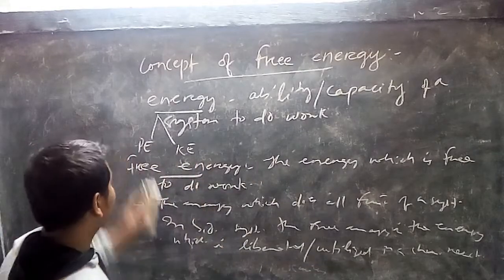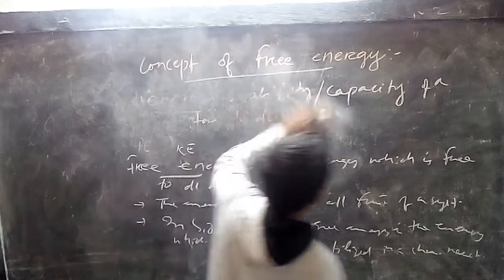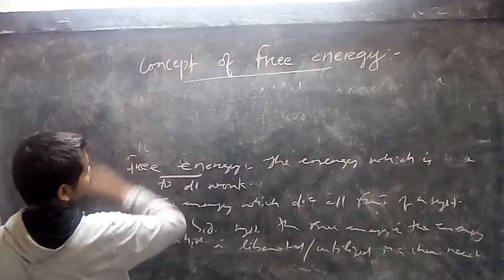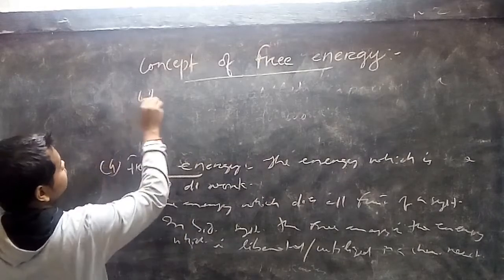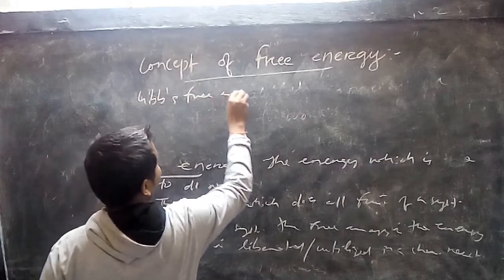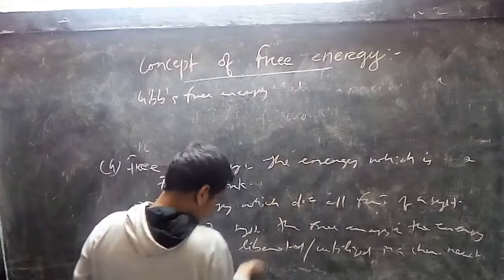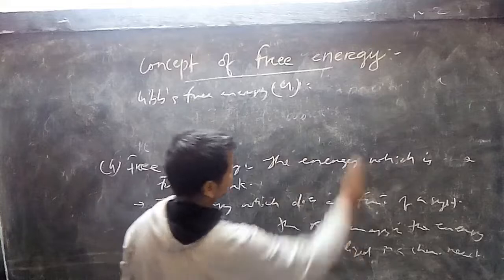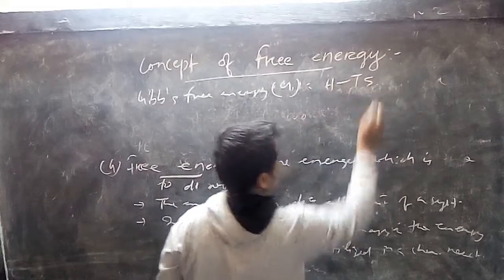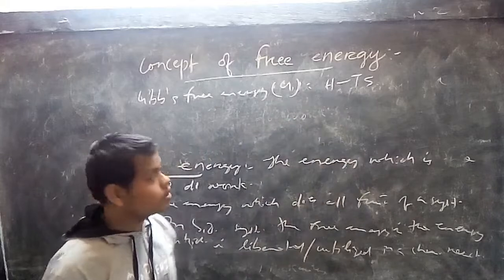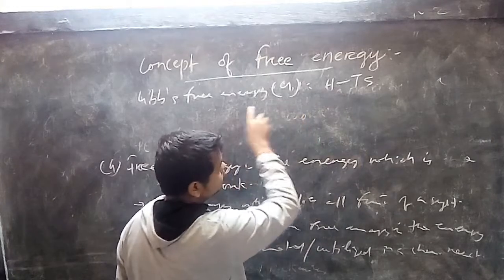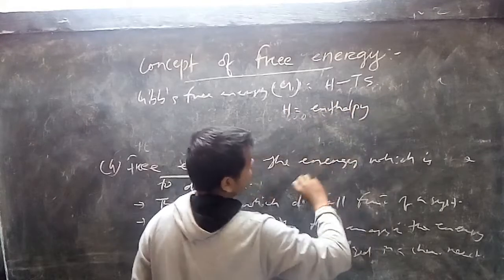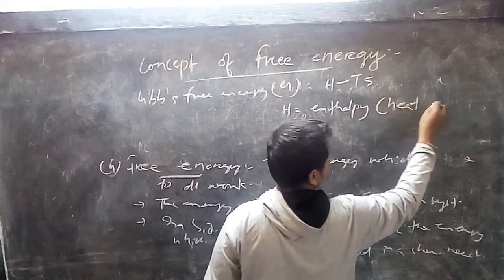Okay, then mathematically, this free energy is Gibbs free energy, denoted as G. Mathematically, G is equal to H minus TS, where G is Gibbs free energy, H is enthalpy, that means the heat content of a system.